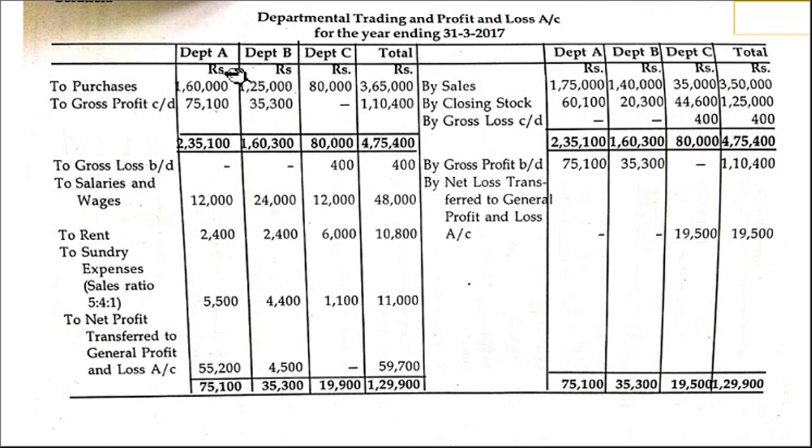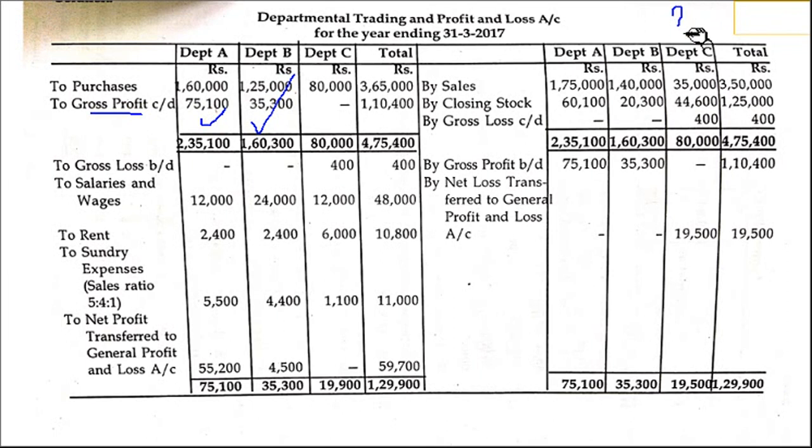When you are calculating for department A and department B, there is gross profit, for only these two departments, because their credit side is more than the debit side. But what happens to department C? Department C has gross loss.